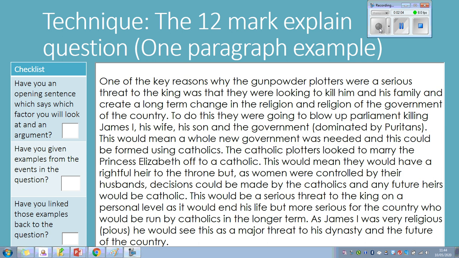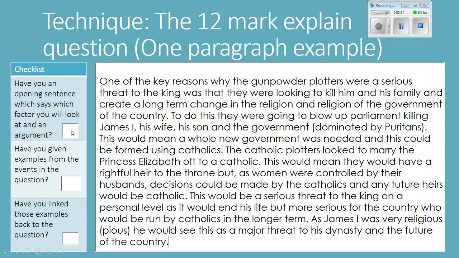This would be a serious threat to the king on a personal level, as it would end his life, but more serious for the country, which would be run by Catholics in the longer term. As James I was very religious, pious, he would see this as a major threat to his dynasty and the future of the country.